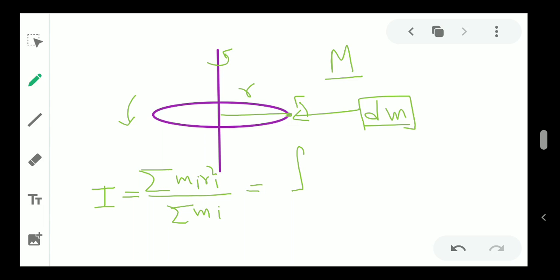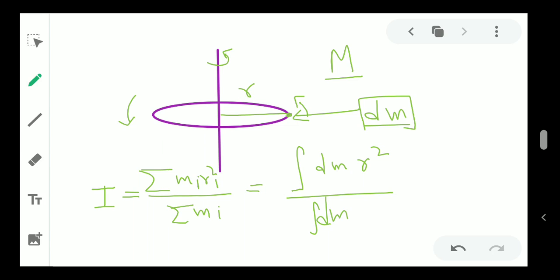Because it's a very small section, the mass can be replaced by dm, which is at r square distance, divided by the summation of mi, which is again the integration of dm. There are lots of points, and all of the points will have some dm values.